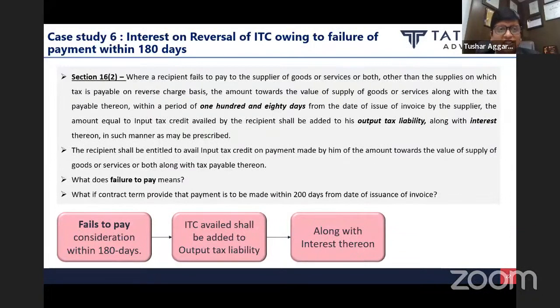Moving on to our next case study: interest on reversal of ITC owing to failure of payment within 180 days. It's a very interesting case study, and we will devote certain time to it.